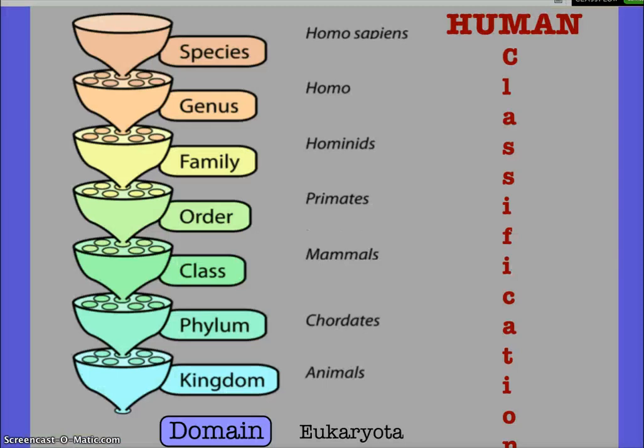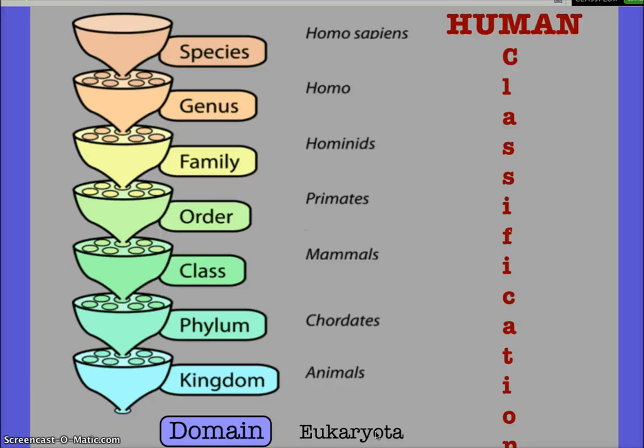All right, this is the last slide, and this is our classification system. You do not have to know every single part of it, okay? I just wanted to expose it to you. We are part of the domain eukaryotes because we have what? Nucleus. Who else is part of that domain? Animals, plants, bacteria?